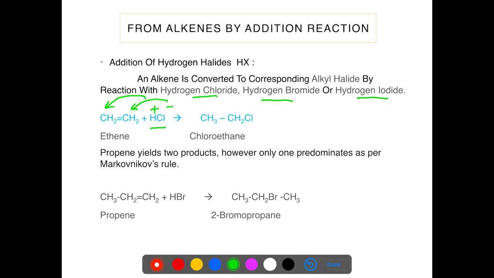But if we have an unsymmetrical alkene, CH3CH=CH2, here we have to follow Markovnikov's rule. According to Markovnikov's rule, the positive part goes to the carbon having more number of hydrogen atoms and the negative part goes to the carbon having less number of hydrogen atoms. So we get the compound 2-bromopropane.